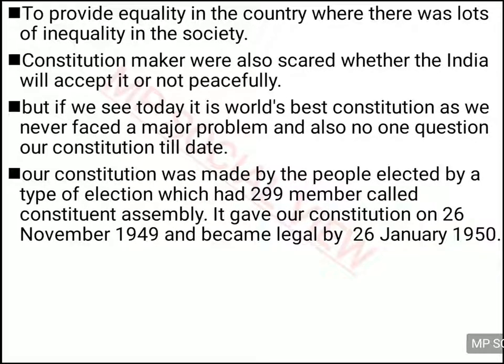I recommend you go through their introductions: when they were born, what posts they held and what contribution they gave.